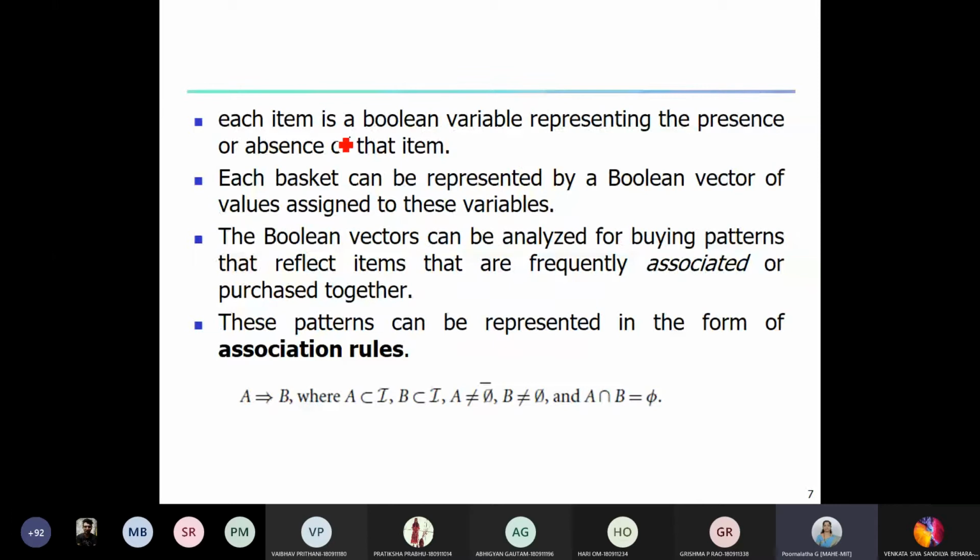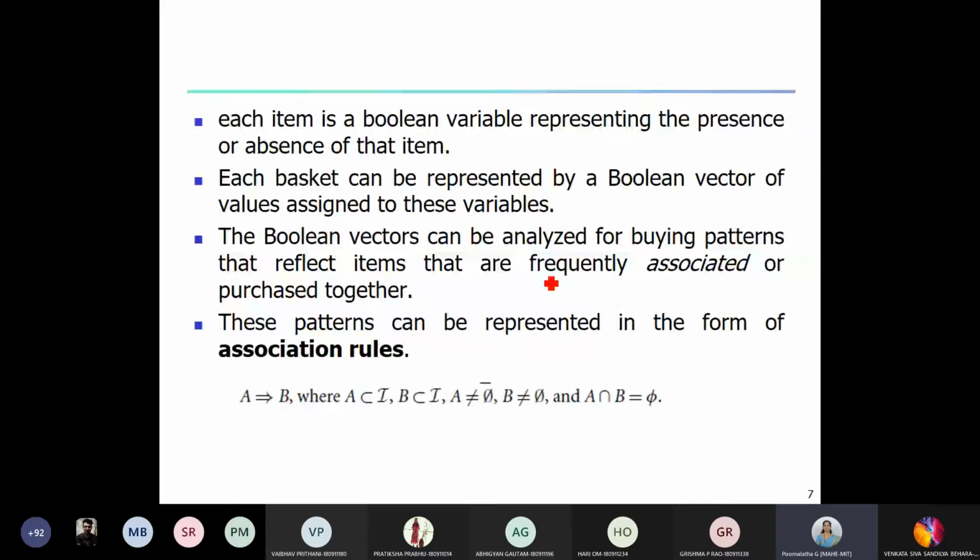Suppose I am a customer purchasing 3 items, I1, I2, I9. If there are a total of 10 items available and I am purchasing 3 items, then my Boolean vector will be 1, 0, 0, 1, 0, 0, 0, 1, 0, something like that. Whatever items I am purchasing, there it becomes 1. For other items the value is 0. And these Boolean vectors are used for the purpose of analysis. So what are the buying patterns? What are the frequent items that are preferred by the customer?